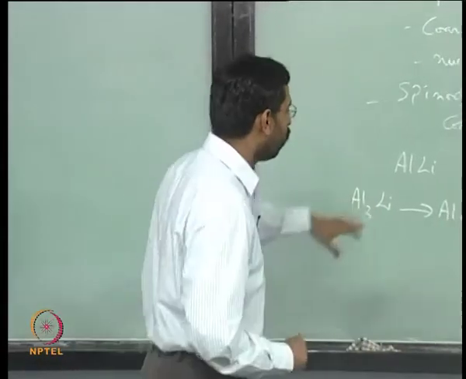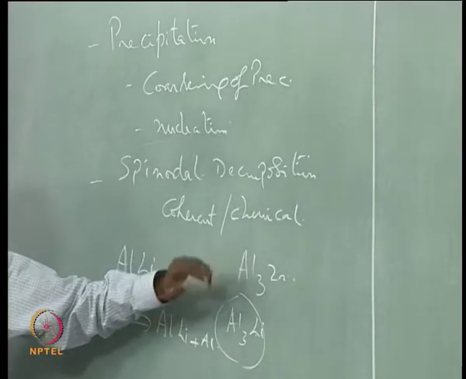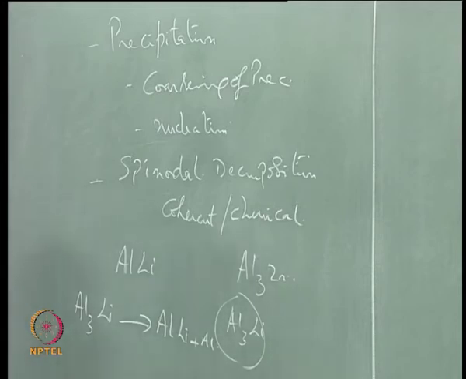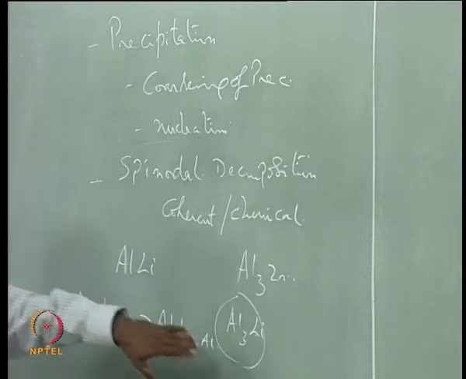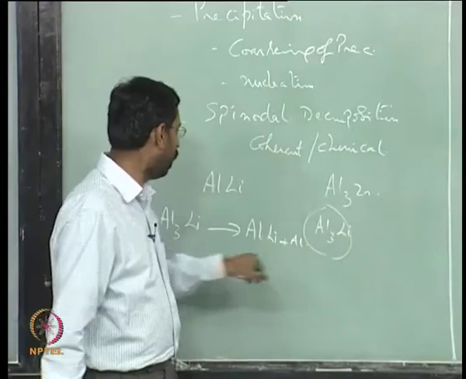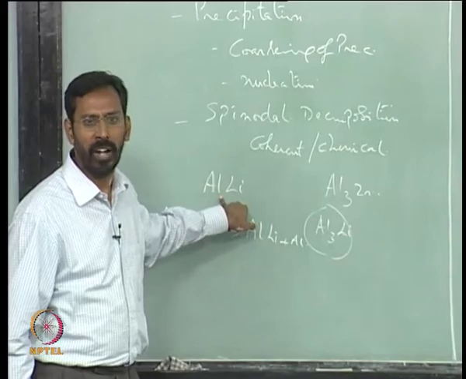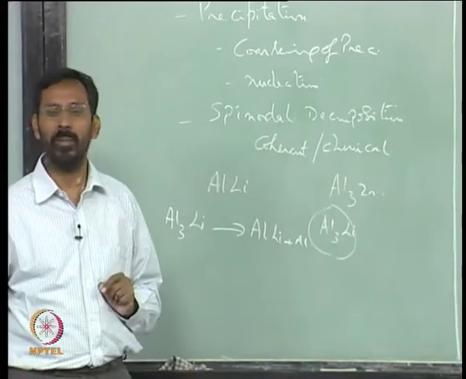And on top of that, if the bonds are stronger, you will get much higher strength. Anyway, this is all related to precipitation. The reason I had to come to this is that this kind of metastable phase can come out, provided a stable structure is more difficult to nucleate, and you have innumerable examples of it.